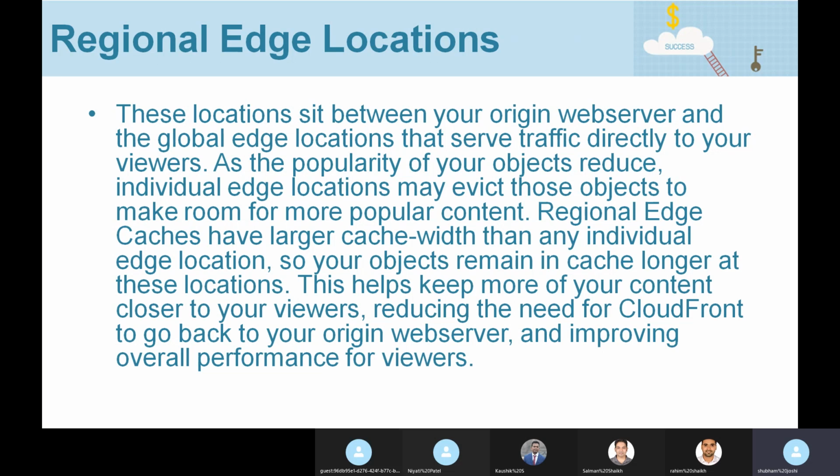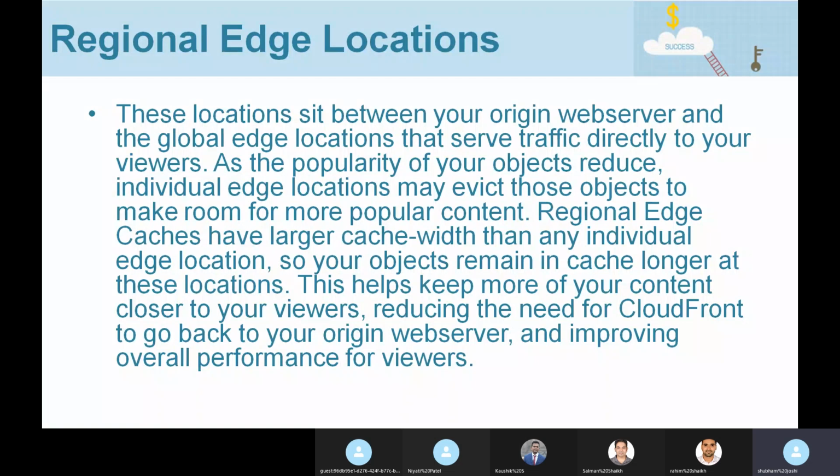So regional edge caches have larger cache as compared to global edge locations, and whatever is being evicted by the global edge locations can be kept cached in the regional edge location.